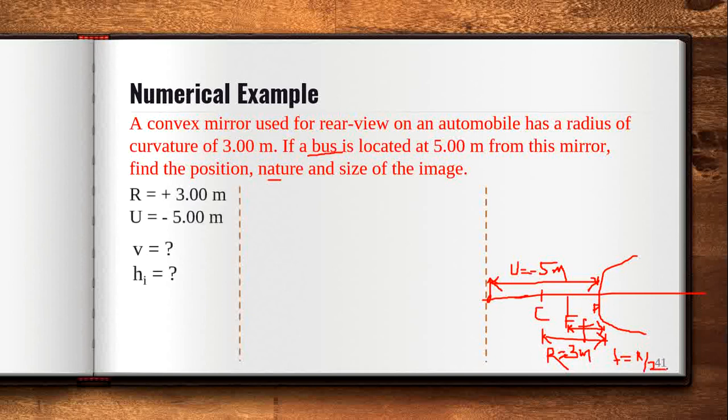Okay, so now what is given? R is equal to 3 meter and u is equal to -5, and what we have to find? We have to find the position of the image, that is v, and the size of the image, that is the height, hi.